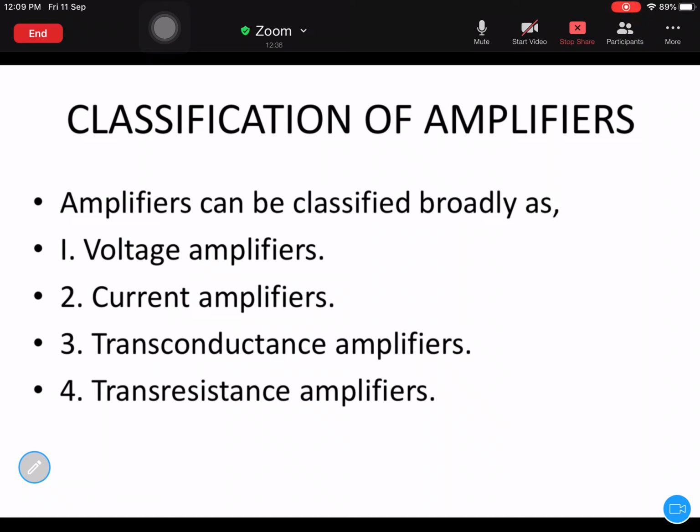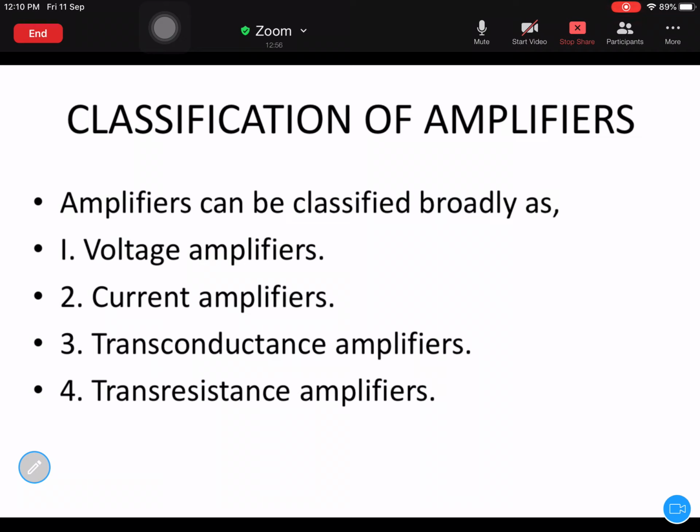Next, the third one is the transconductance amplifier. The word transconductance indicates the ratio of output current to the input voltage. The ratio of output current to the input voltage is known as transconductance.